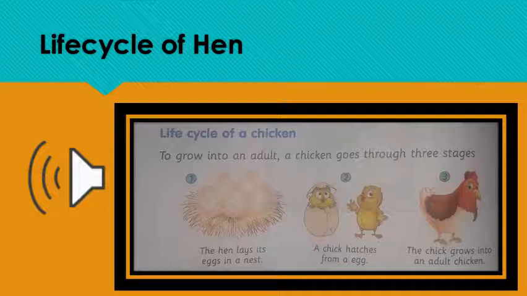What happened in the first step? In the first step, we have a hen which lays eggs in a nest. You know, nest is a home of a hen where it lays eggs. Now what happened in the second step? In the second step, these eggs turn into chicks. Have you seen a chick? It is a very small animal and it is very cute. It is a baby hen. Now, in the third step, this chick turns into an adult hen. And from this hen, we get chicken.